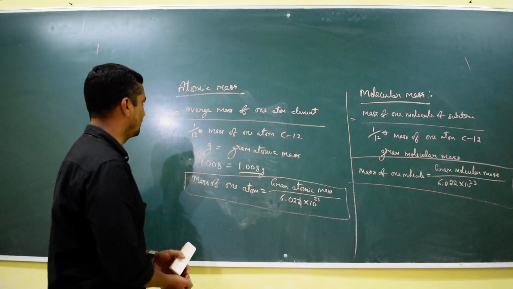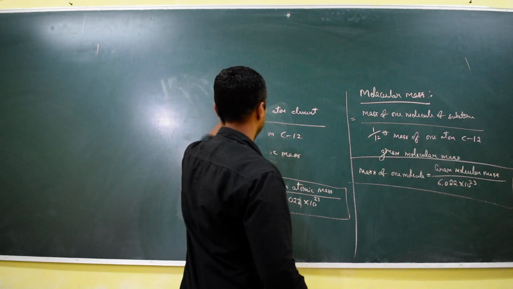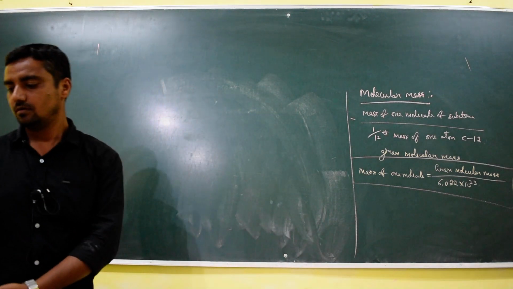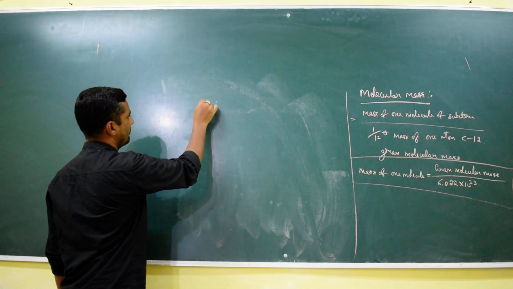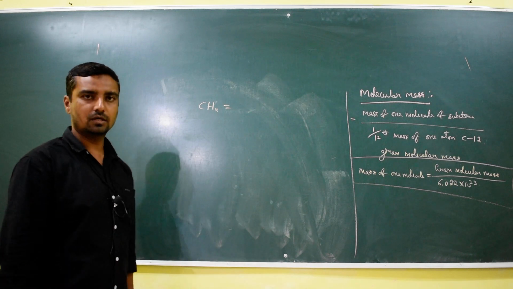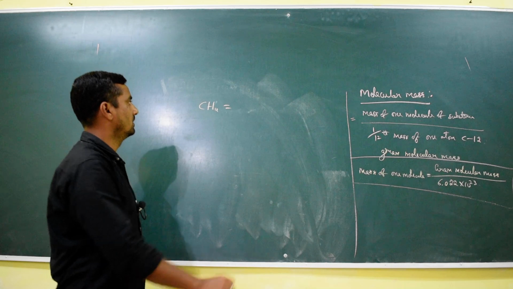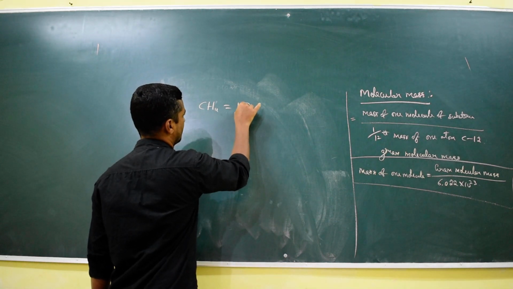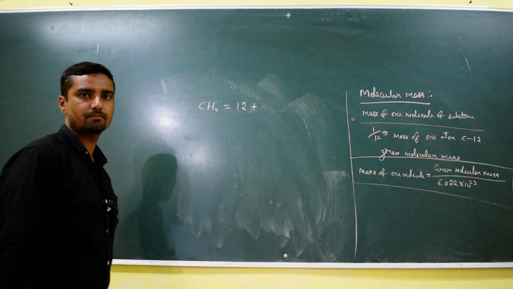Let's see how we find it for some molecules. For example, I want to know the molecular mass of methane, CH4. The mass of carbon I know, that is 12, right?